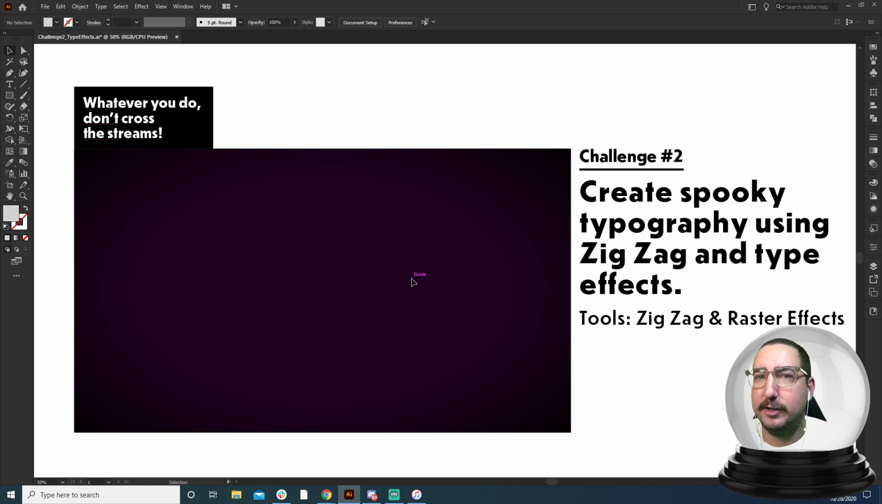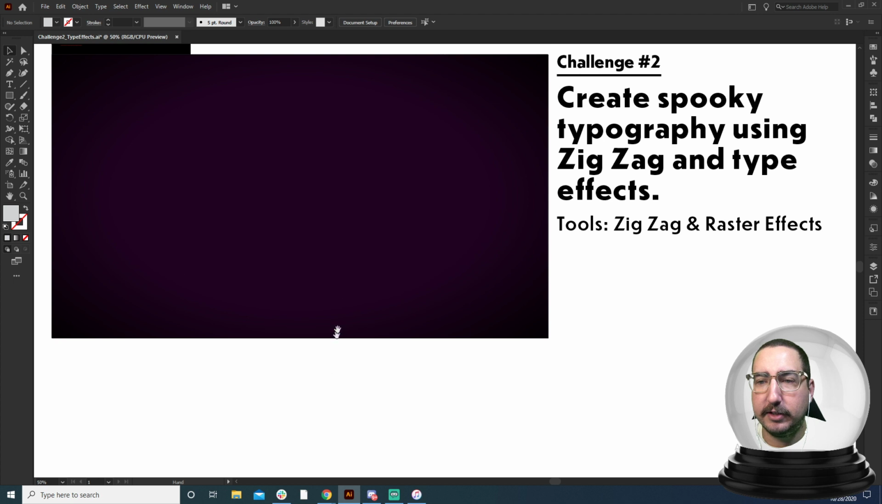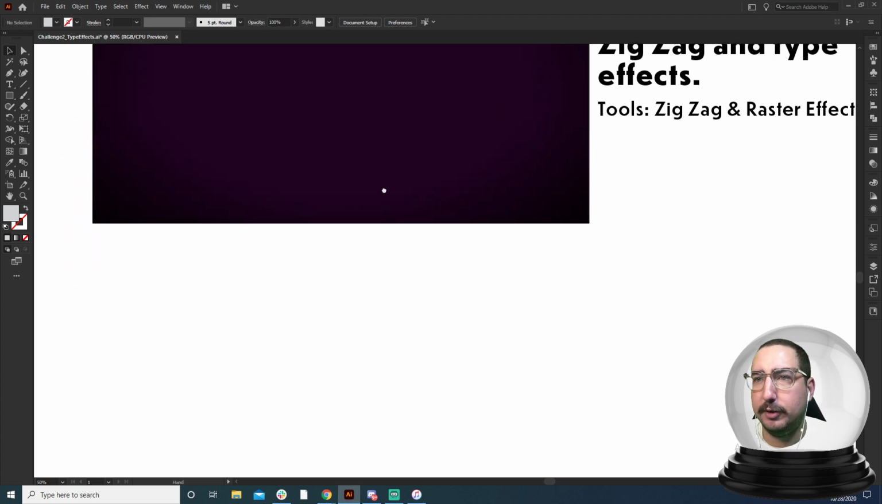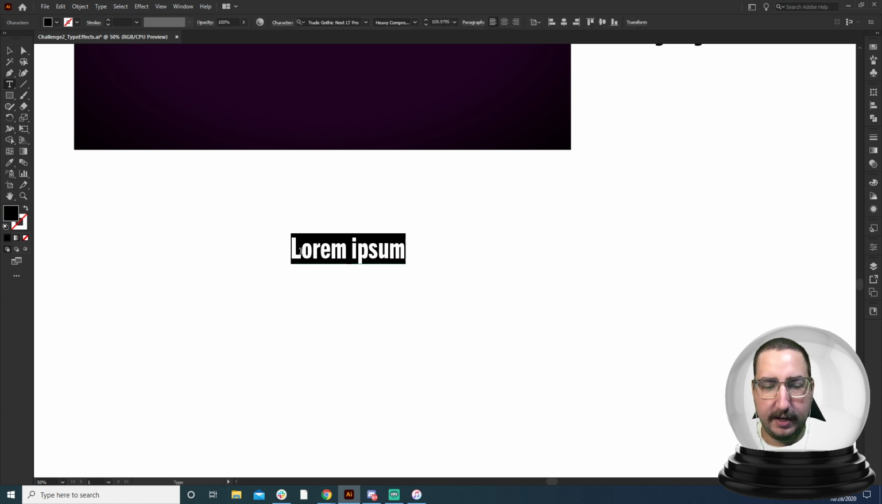So let's hop in, and I'm going to show you a bunch of cool effects and a bunch of things that you can play around with here in Illustrator using type effects. So the first is I'm actually going to just straight up show you how to apply a zigzag to type. So let's go ahead and type out the word spooky. Let's do a bunch of those. A bunch of O's. Spooky.